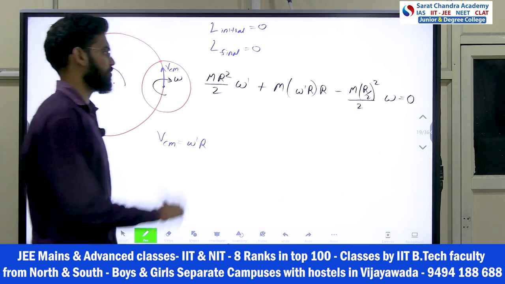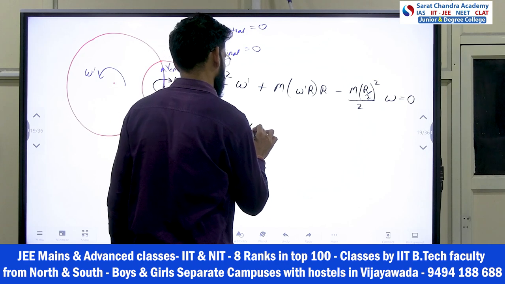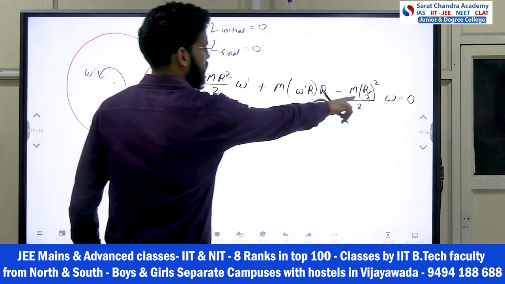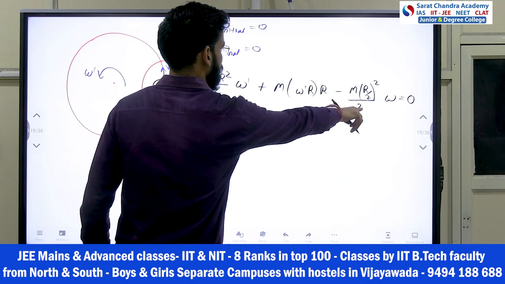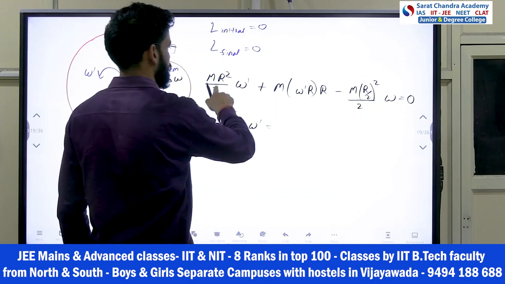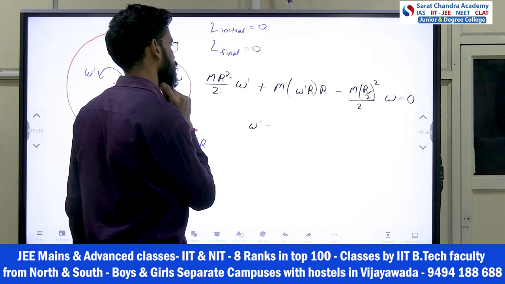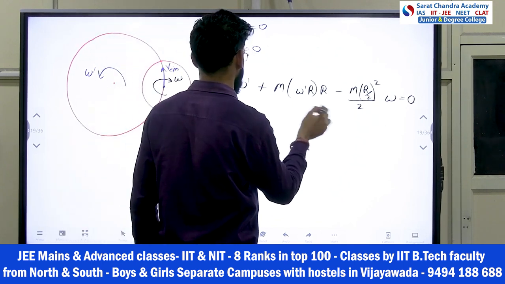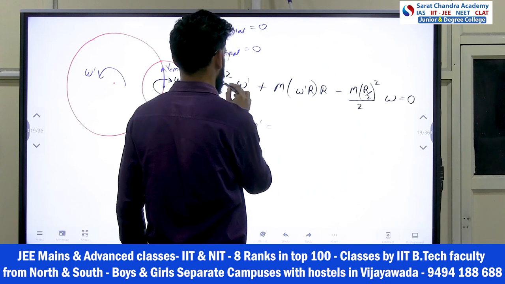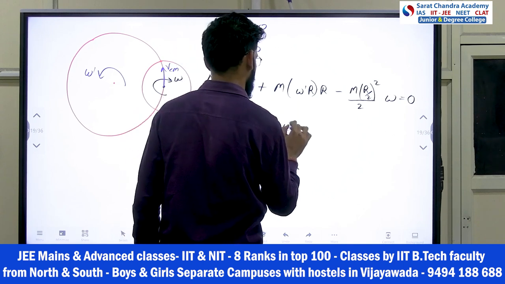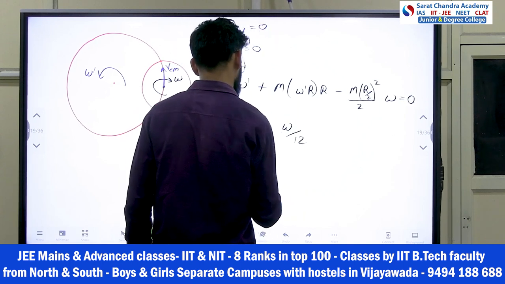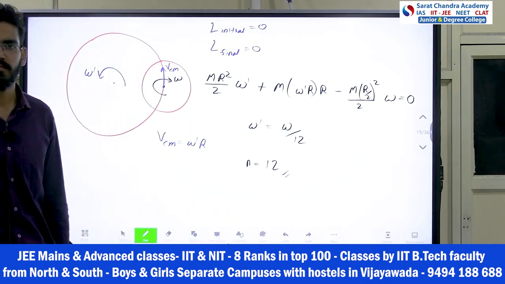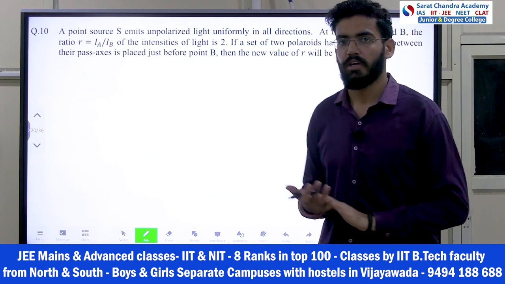Now from here, if I solve for omega dash, what I got from here is mr square, here also mr square, here 1 by 4. This will go that side. This is 1 by 2. This is 3 by 2. This will come 3, 4, 6, 3. This will come omega by 12. So n is equal to 12. Understood? That's your answer.